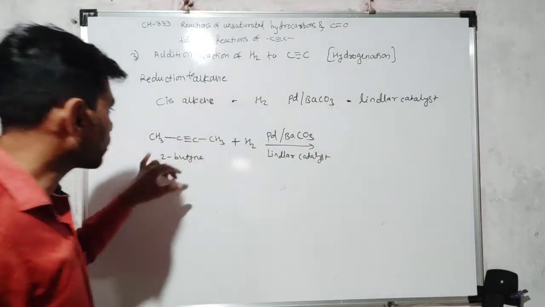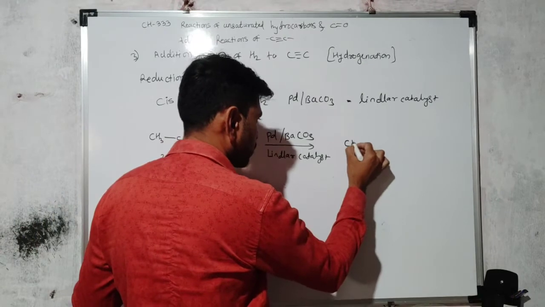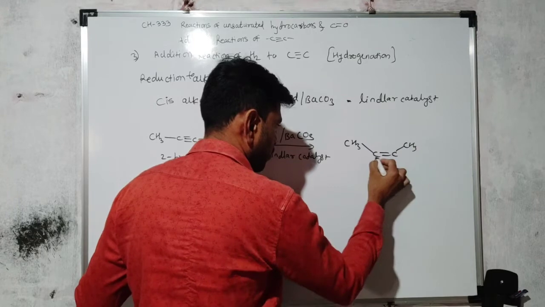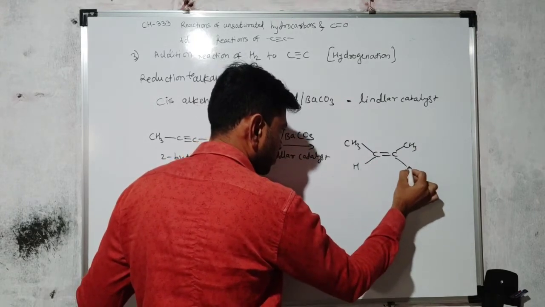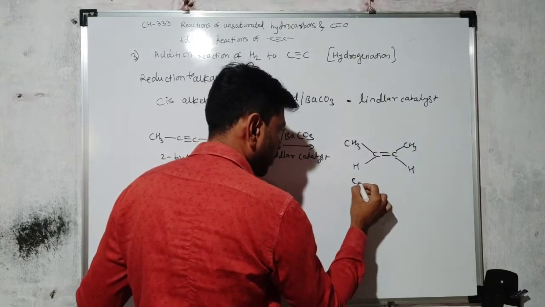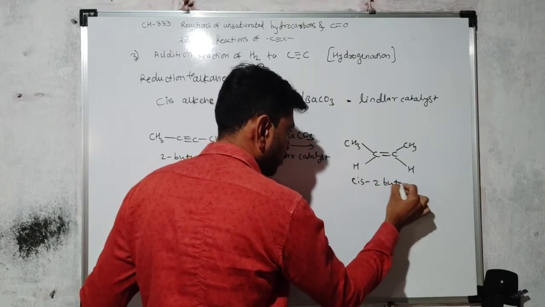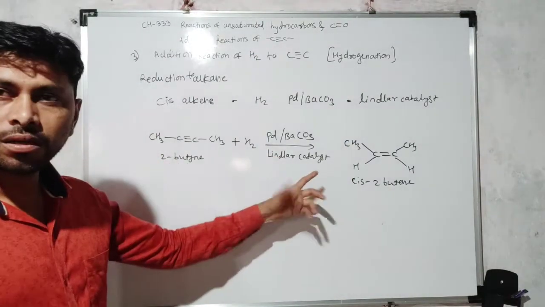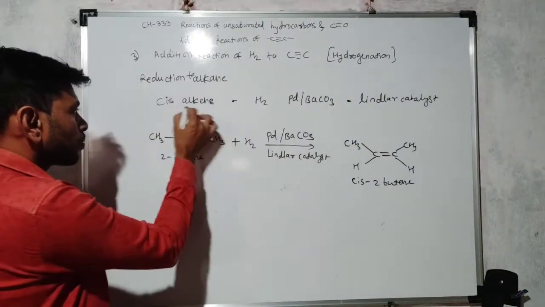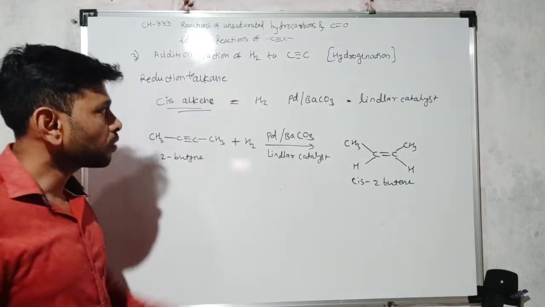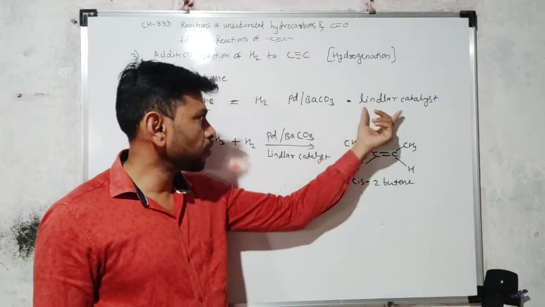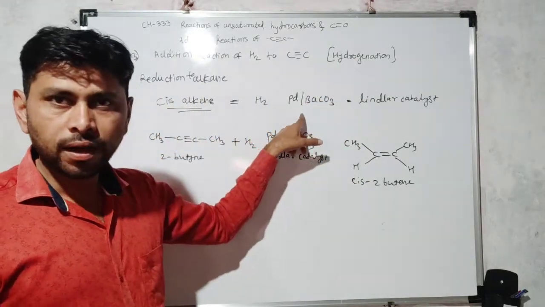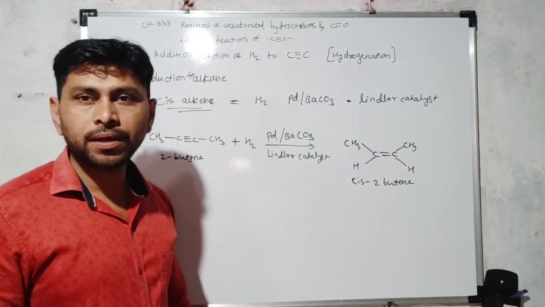So if Lindlar catalyst is there, then this reaction proceeds with cis addition of hydrogen across the carbon-carbon triple bond, and we get cis 2-butene. So here hydrogenation is a cis hydrogenation. Cis alkene is obtained only when hydrogenation is done with the help of Lindlar catalyst, that is H2 in presence of palladium and barium carbonate.